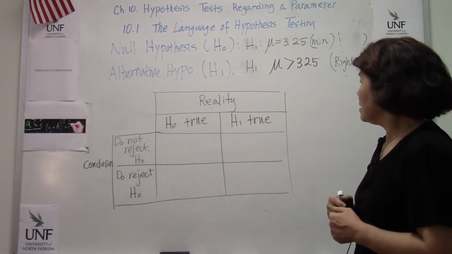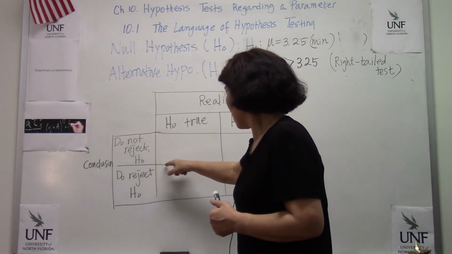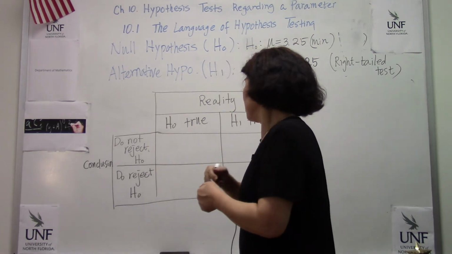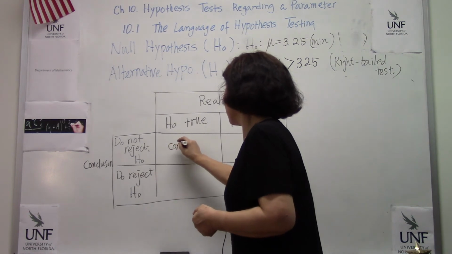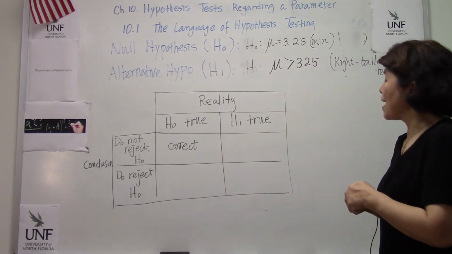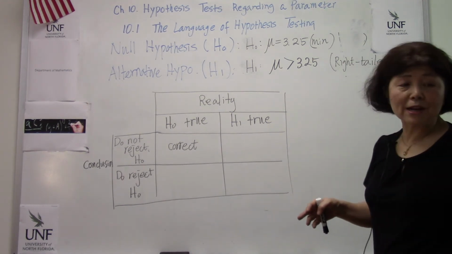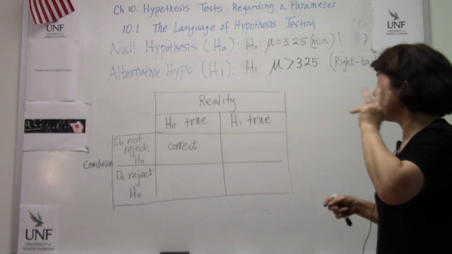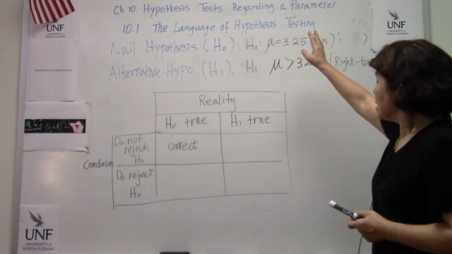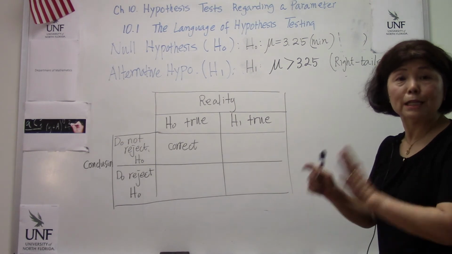So H naught is true, and we do not reject H naught. Okay, that's correct. So in our language, what is that? The mean length of a phone call on a cell phone, not a regular landline, is still 3.25 minutes. Still true.